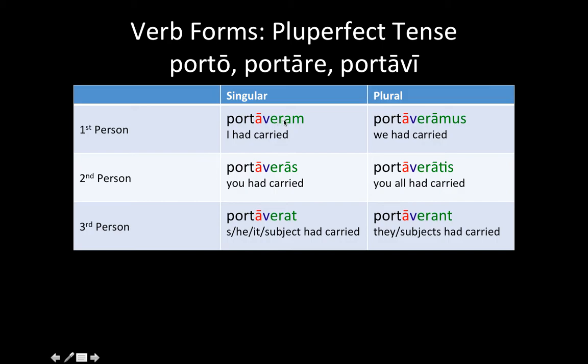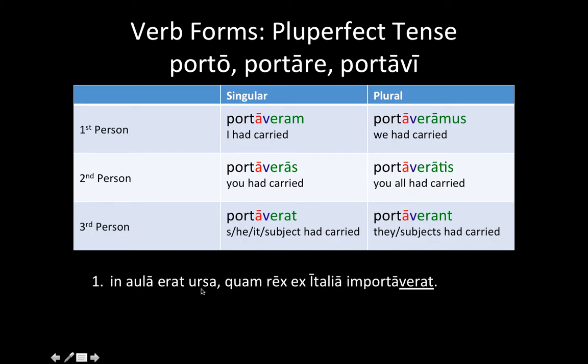You can see here in the green, we have eram, eras, erat, eramus, eratis, erant. And the way you translate it is with had. So I had carried, you had carried, we had carried, you all had carried, so on and so forth. The pluperfect is saying that it happened before another past tense in the sentence. I know that sounds kind of confusing, so let's look at some examples.